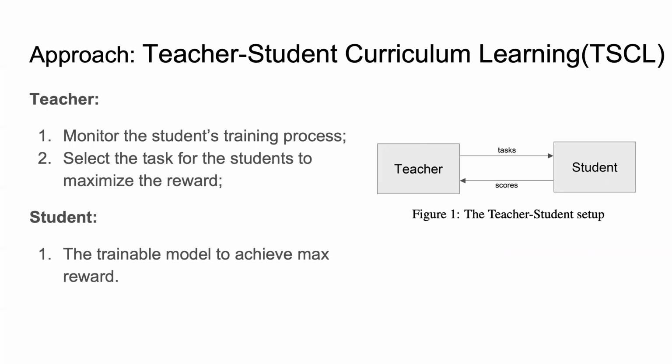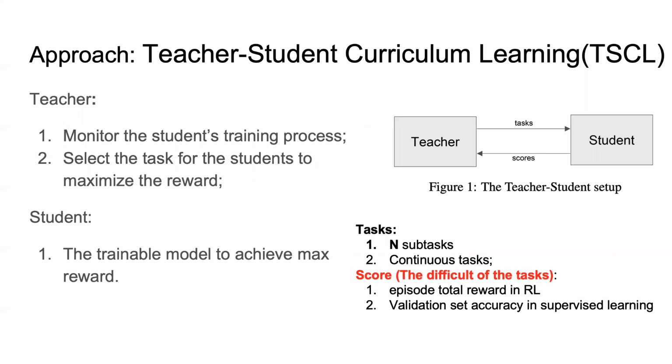To solve these challenges, we utilize a teacher-student framework. The teacher monitors the student's training process and selects the task based on the difficulty for the student. And the student is trained on each subtask. Here we have n different subtasks. In our experiment settings for the games, we have different levels of games. And we utilize the absolute mean reward as our value function to guide the student model to achieve the maximum values.